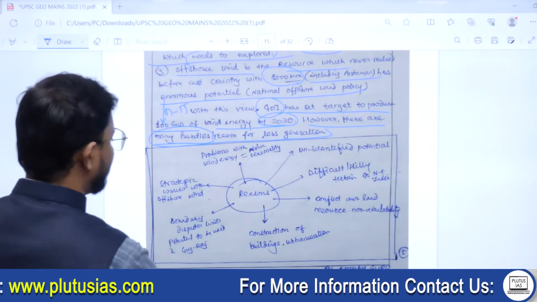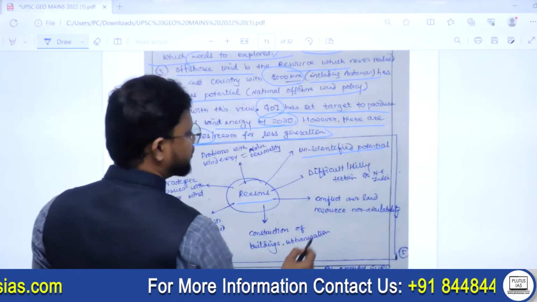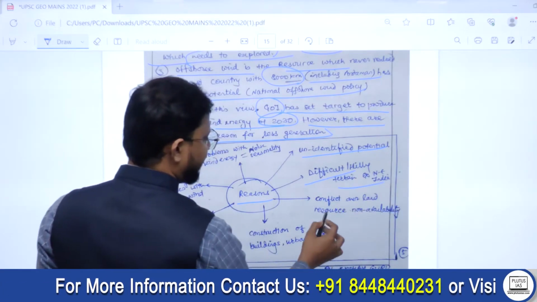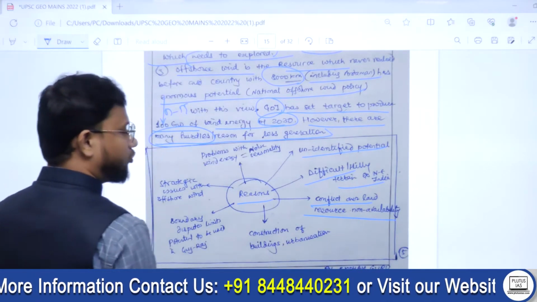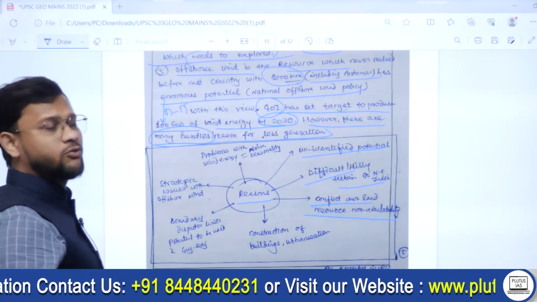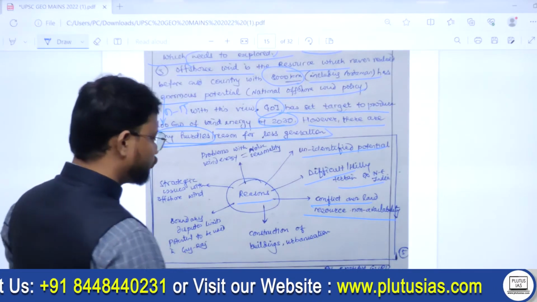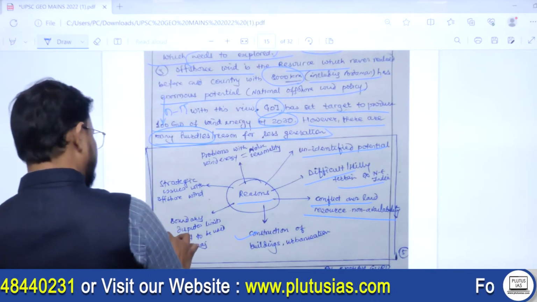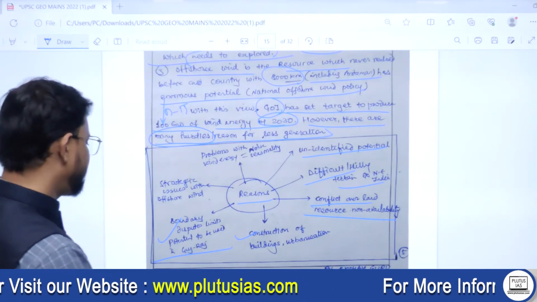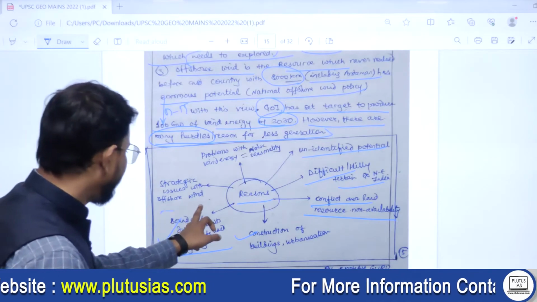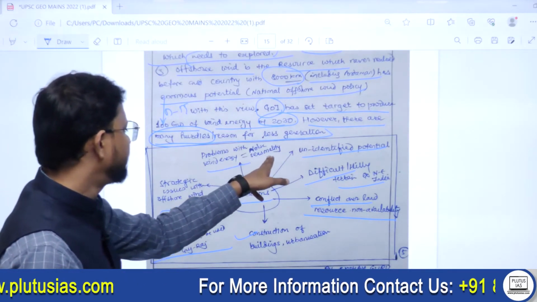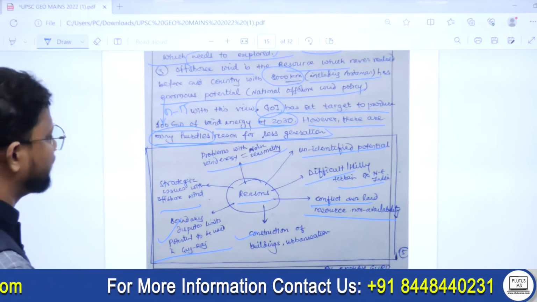Then what are the reasons? Unidentified potential, difficulty in hilly terrains, conflict over land resources and non-availability, because ultimately establishment requires land as a resource, then construction of buildings, urbanization, then boundary disputes limit the potential, strategic issues with offshore wind, and problems with wind energy such as noise and seasonality.